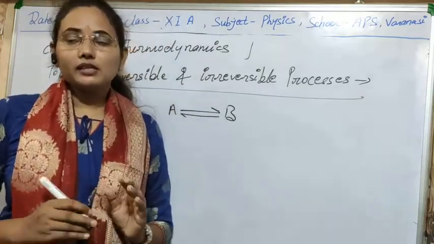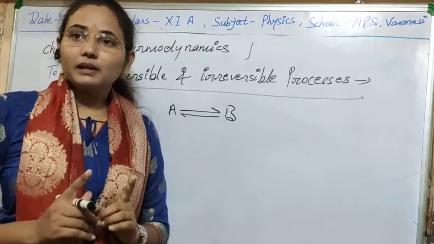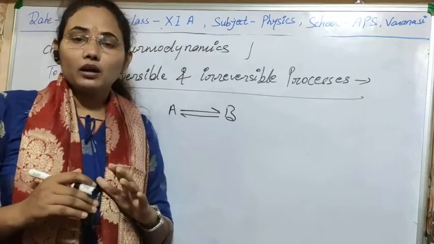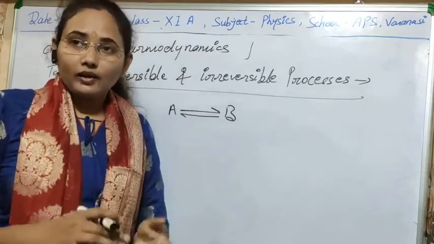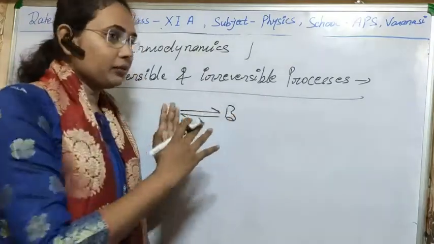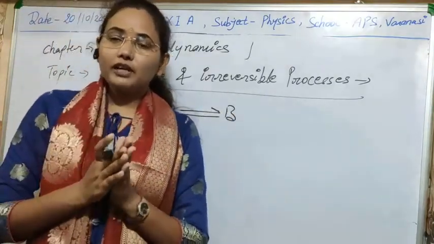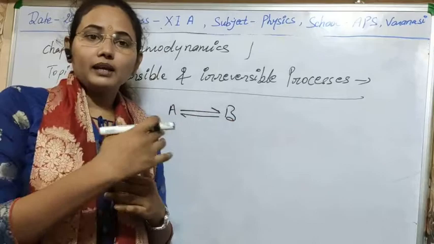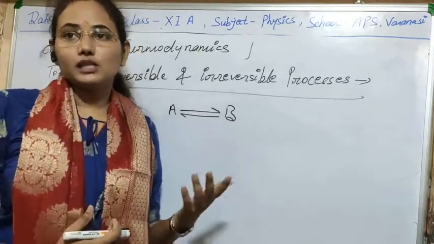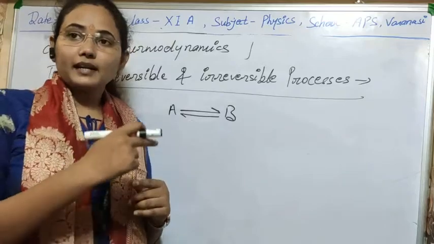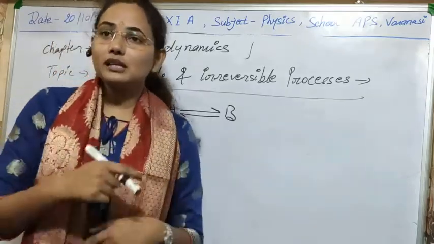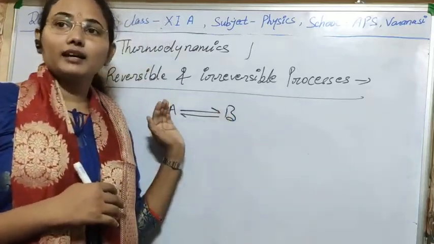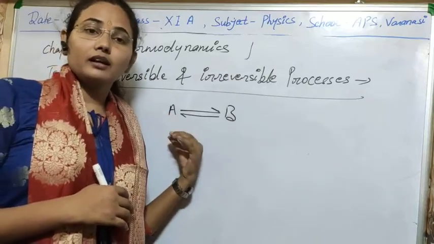For a reversible process, there should not be a change in internal energy. It means that all the processes should be in thermal equilibrium. Also, a reversible process is a very slow process. If we divide it, we can say that this process contains so many quasi-static processes, as I told you what a quasi-static process is. Every quasi-static process is in equilibrium with each other, and that can repeat itself while coming in the reverse direction.